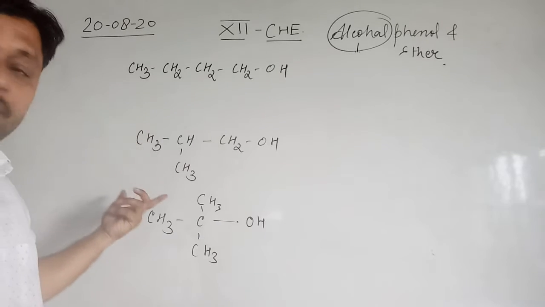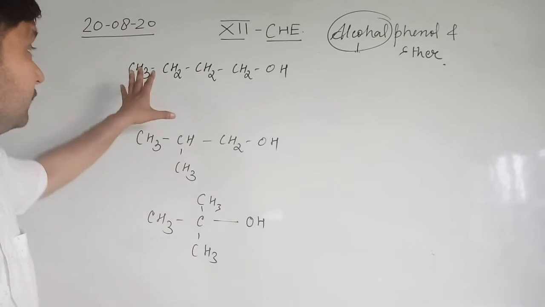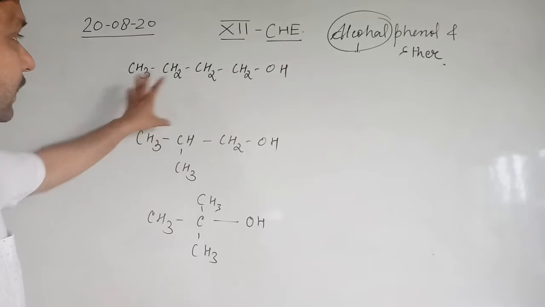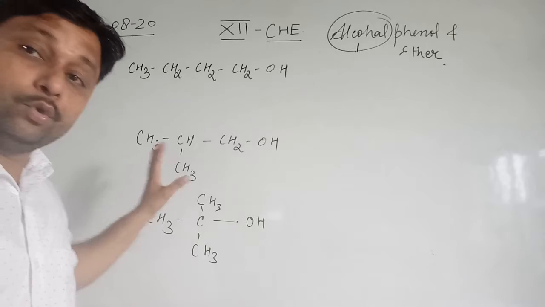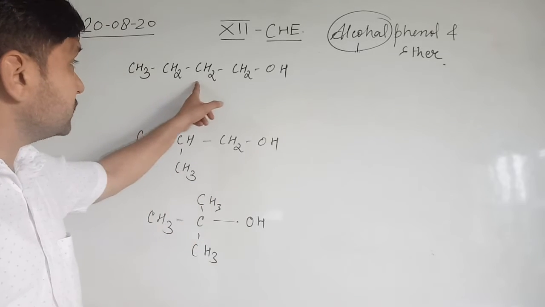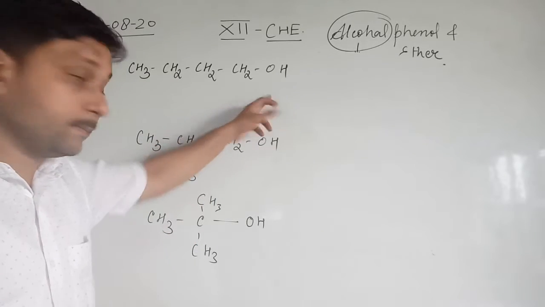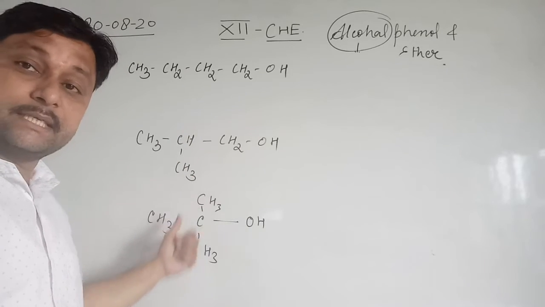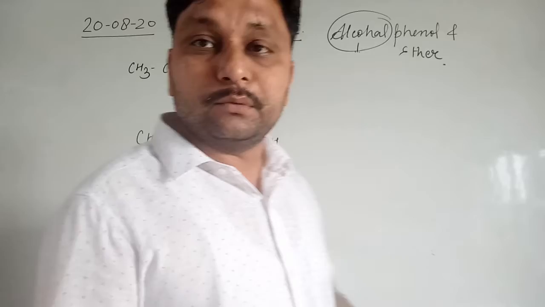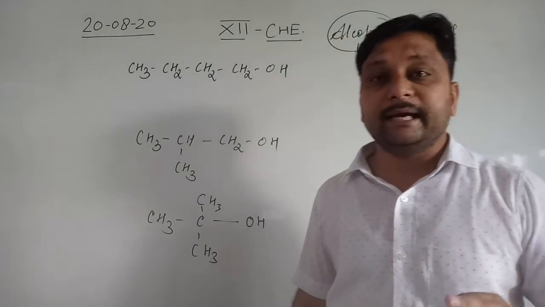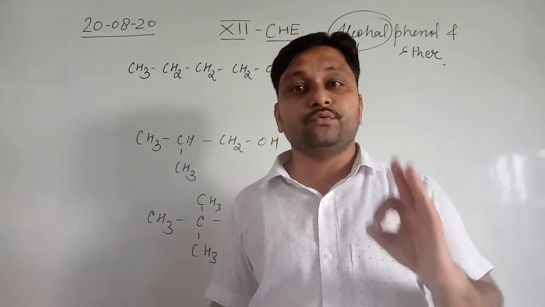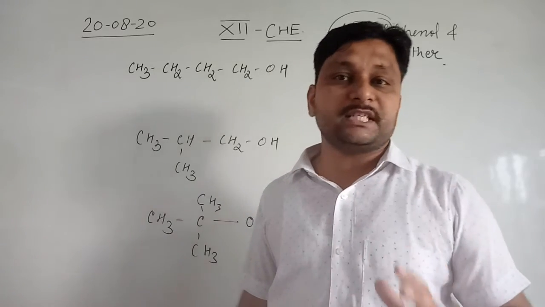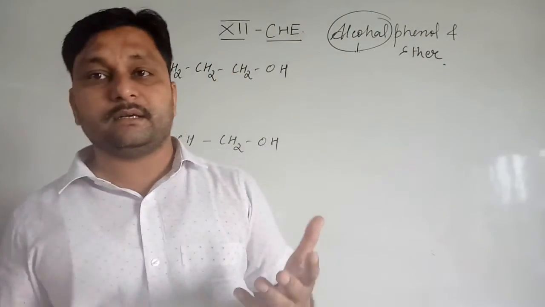So there are 3 different compounds, but all have a common feature, that is, all have 4 carbon atoms with an OH group. CH3 CH2 CH2 CH2OH, and the other isomeric structures. All these alcohols have a single common feature: 4 carbon atoms with an OH group. Clear? So what is the difference between these? All are different structures.